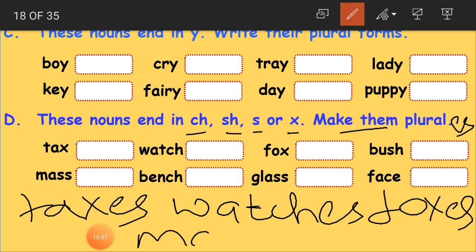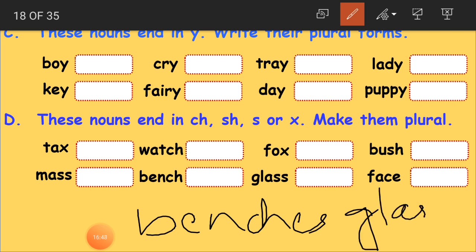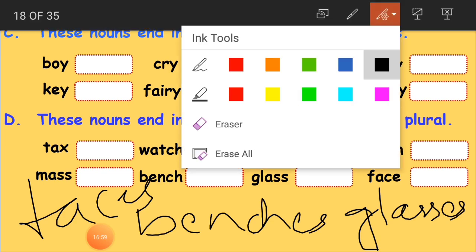Mass, masses. Okay. Bench, benches. Glass, glasses. Face, faces. Clear? It was very easy for you. Okay. We'll just see some more here.